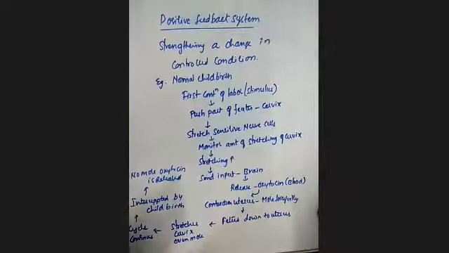As I told you initially, this positive feedback system continues until there is an interruption. Here the interruption is the childbirth. Once there is childbirth, the positive feedback system is totally stopped, so no more oxytocin is released.